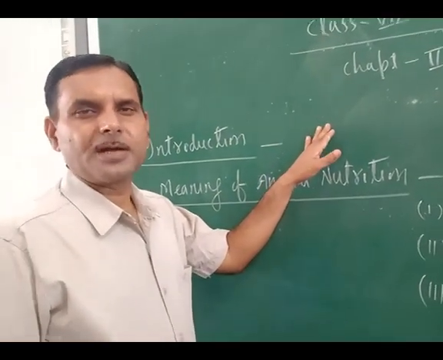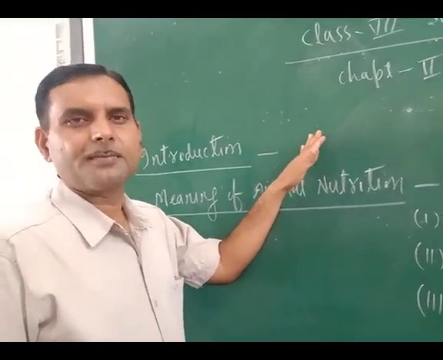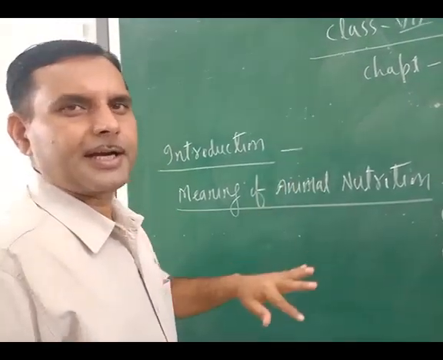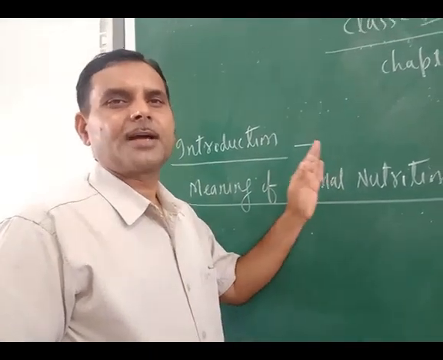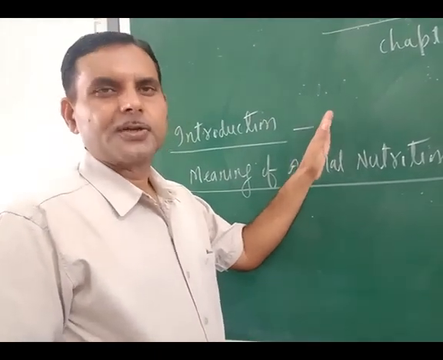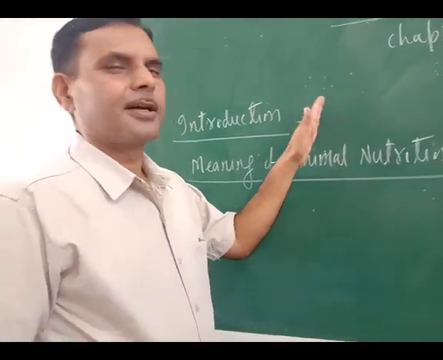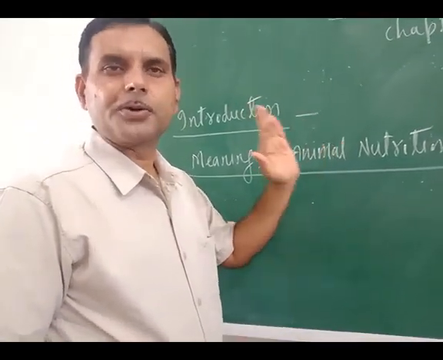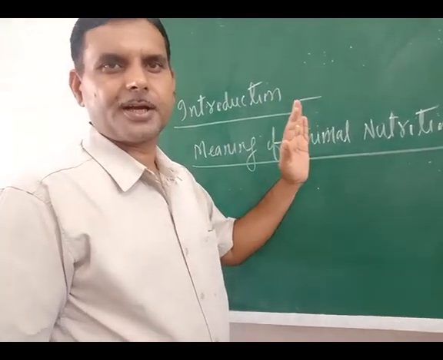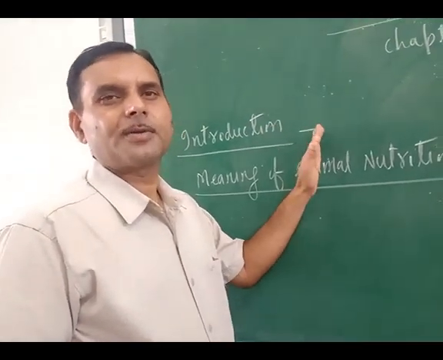But animals are heterotrophs. They can't prepare their own food. So they take food from the plants, which have prepared it by the process of photosynthesis. So we can say that nutrition in animals is not a direct process. Animals do get nutrition, but they get it from the plants.